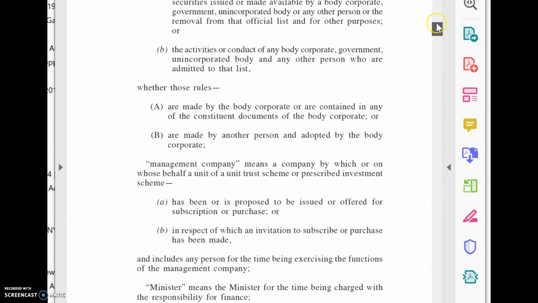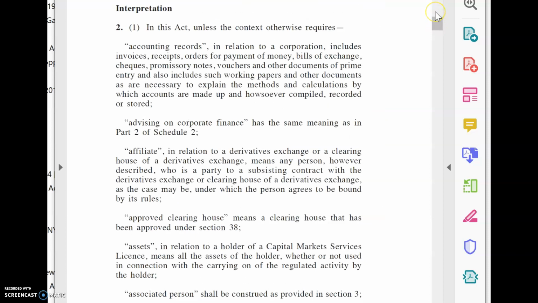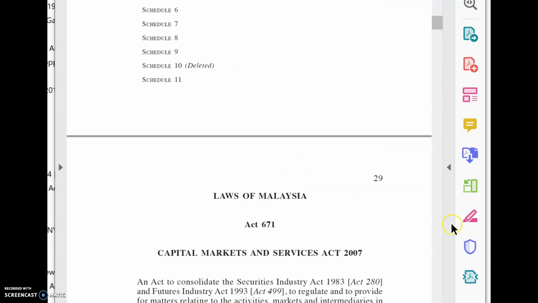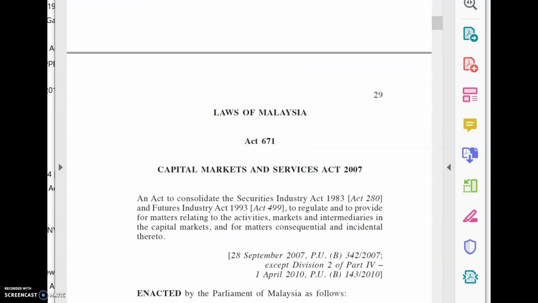We wanted to know whether this is consolidated or not. What does it mean? Consolidated meaning bringing together in a single act two or more acts.